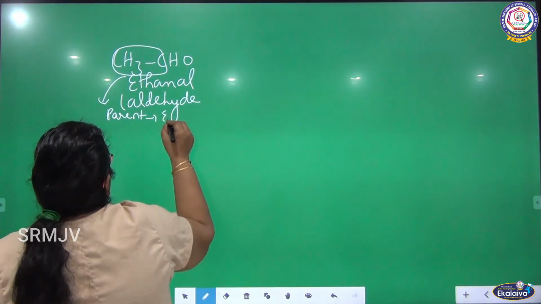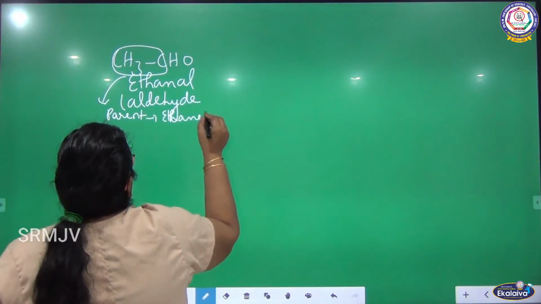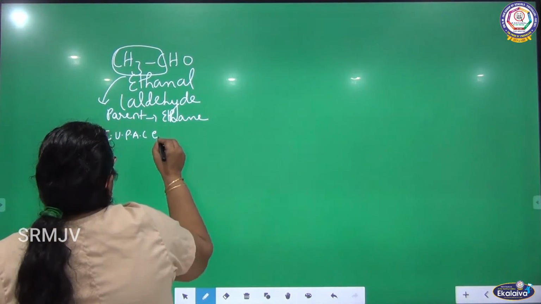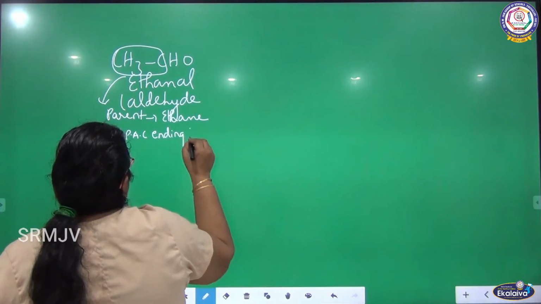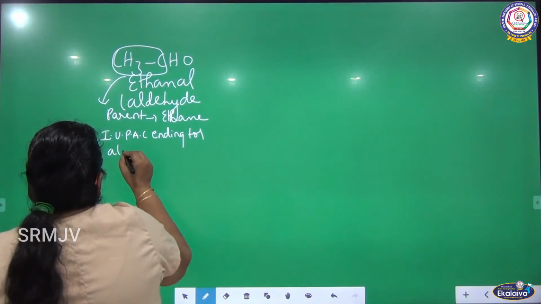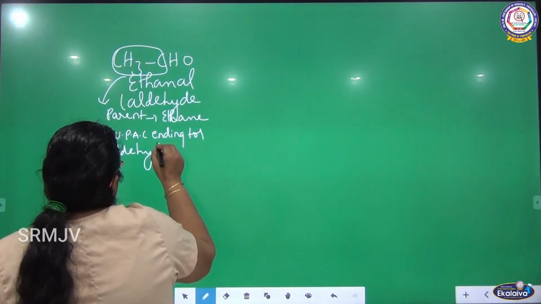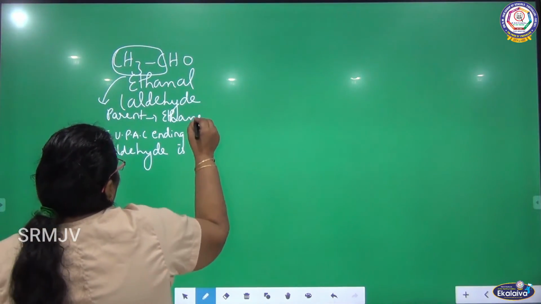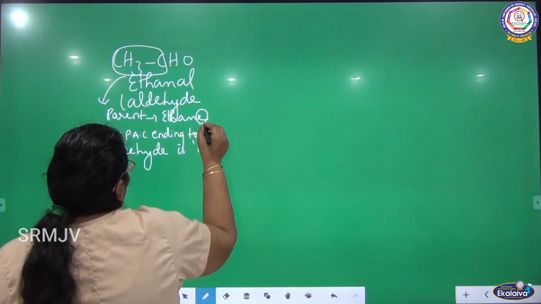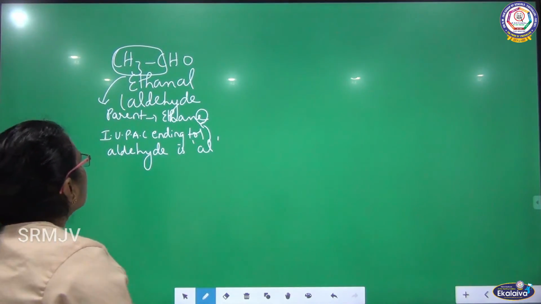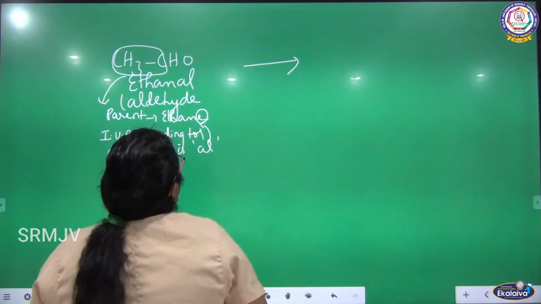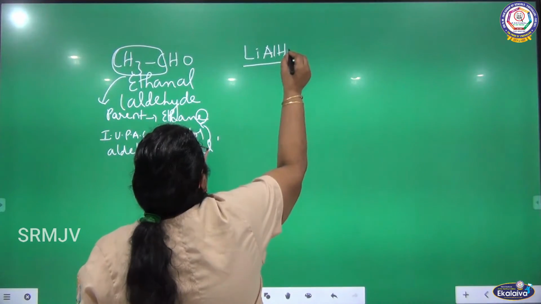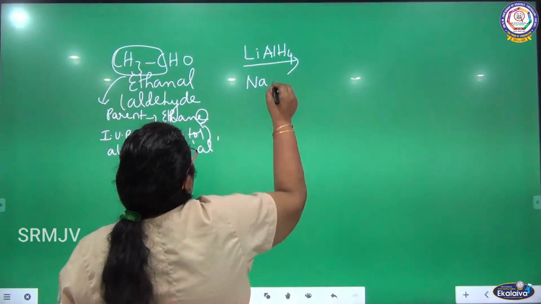The IUPAC ending for aldehyde is al. So what we are doing? Remove that e from the parent alkane and add al. So what will you get? Ethanal. So ethanal undergoes reduction. What is the catalyst I am using here? Lithium aluminium hydride or sodium borohydride.